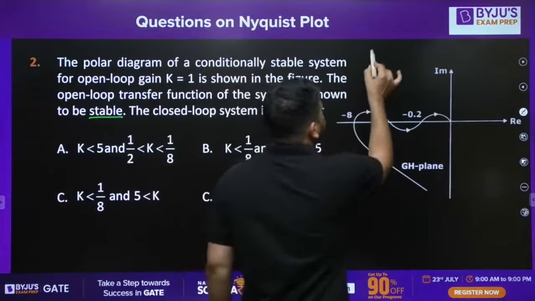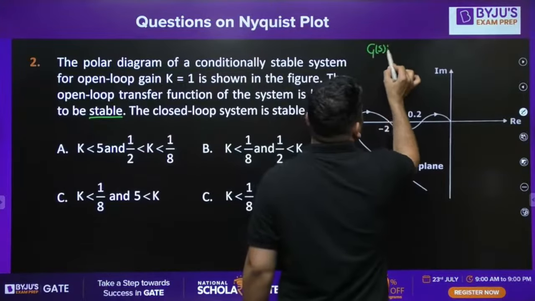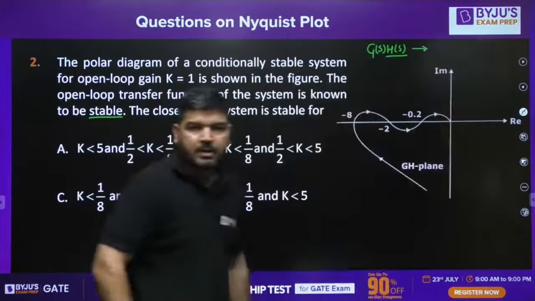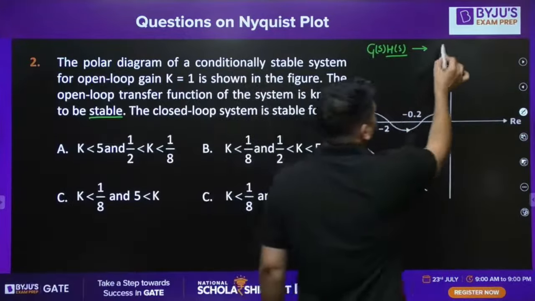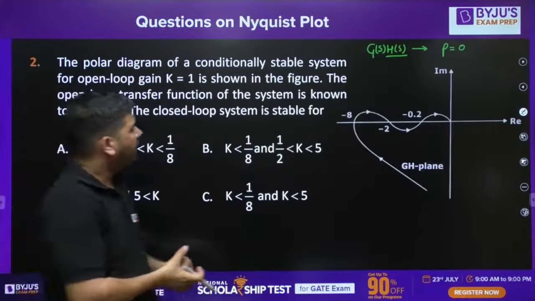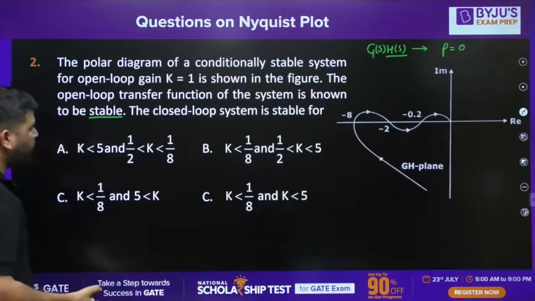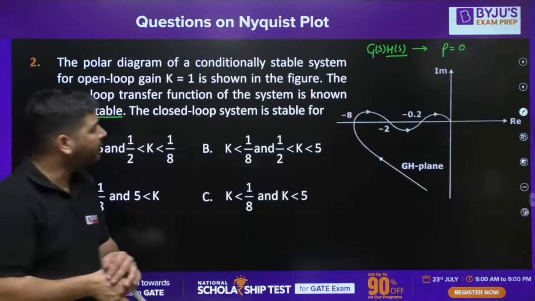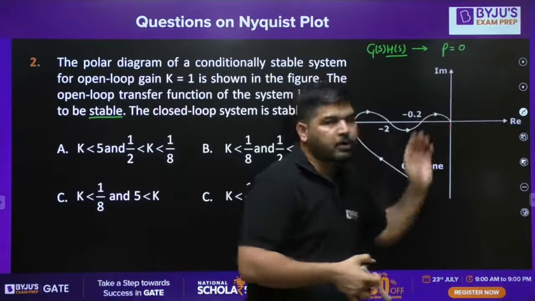It means G(s)H(s) has no poles on the right half of the S-plane. So P value is 0. Okay. Now we need to find the value of K for which the system is stable. Obviously, this polar plot is for K equal to 1.